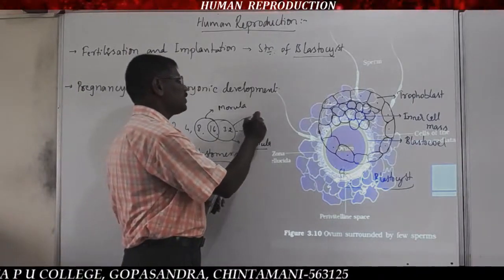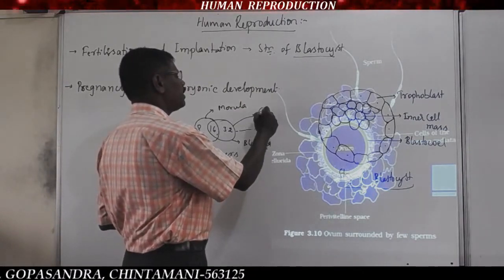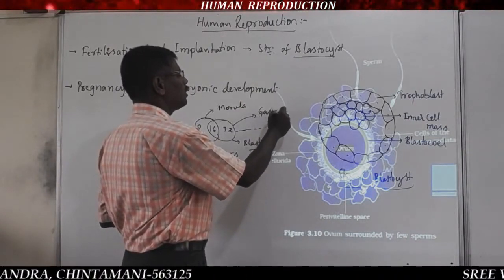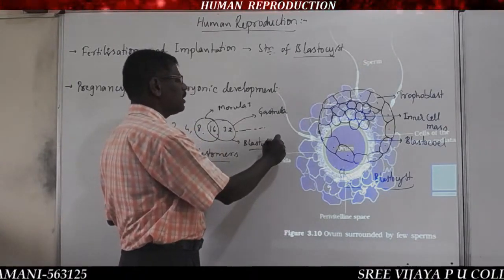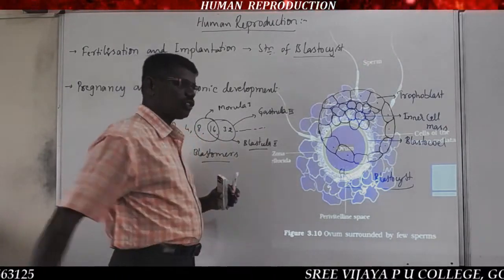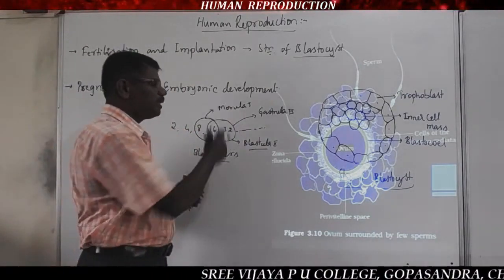After 32 cells, further cell divisions lead to the third embryonic stage, which is called the gastrula. So, first, second and third embryonic stages. Later we will discuss how development proceeds.